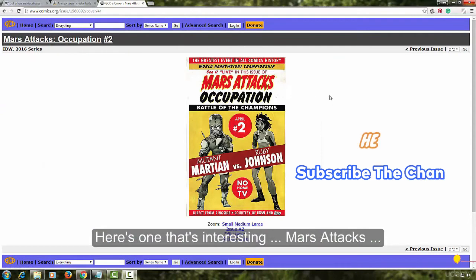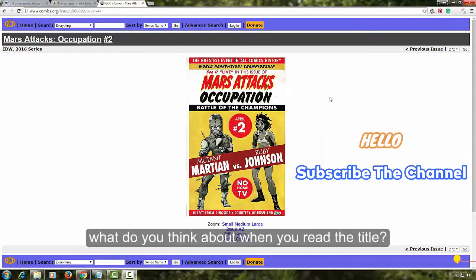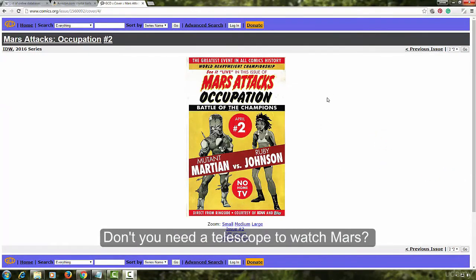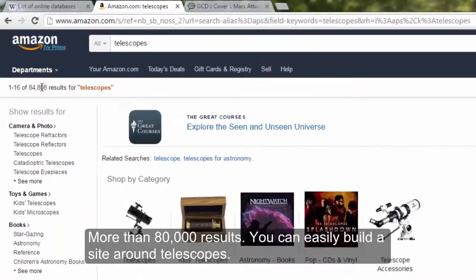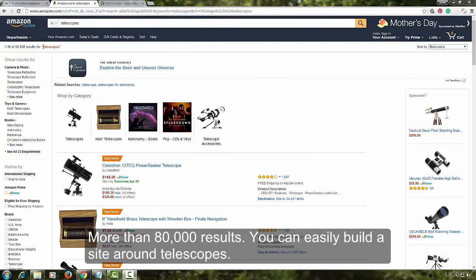Mars Attacks. What do you think about when you read the title? Don't you need a telescope to watch Mars? Let's search Amazon for telescopes. More than 80,000 results. You can easily build a site around telescopes.